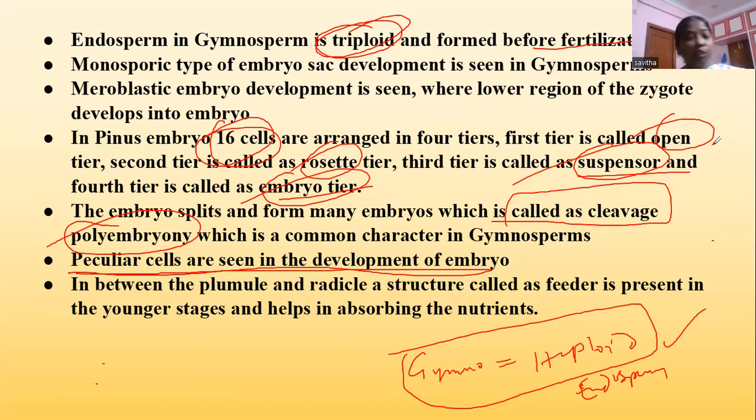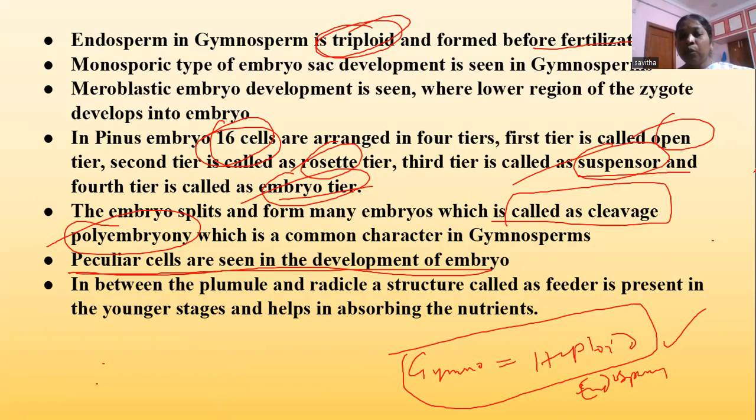Whereas in angiosperms, we will see many different types of embryo sac development. Bisporic will be there, tetrasporic will be there. In gymnosperms, only the monosporic type of embryo sac development is seen. And the embryo development is meroblastic. Meroblastic means only the lower part of the zygote develops into the embryo.